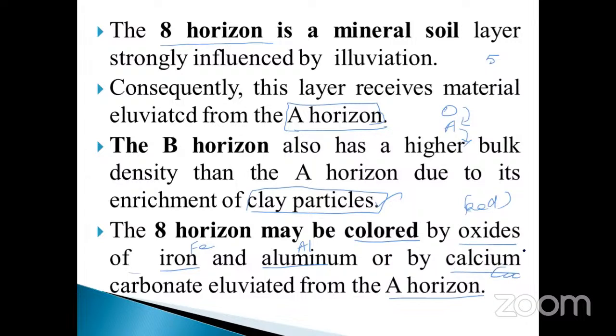Calcium, if it is present, the color will be white, calcium carbonate, as we already know. Iron means red. Aluminium, the color will be a faded or gray color. Like that it will be present in the horizon layer, and also due to the presence of the minerals, the horizon layer will differ.